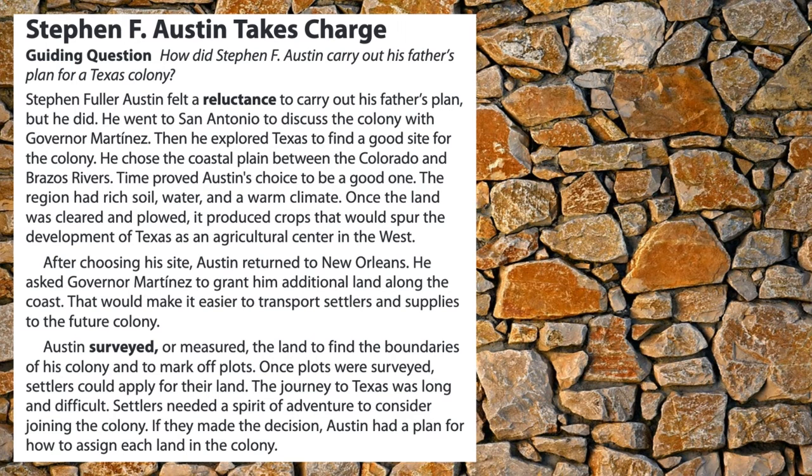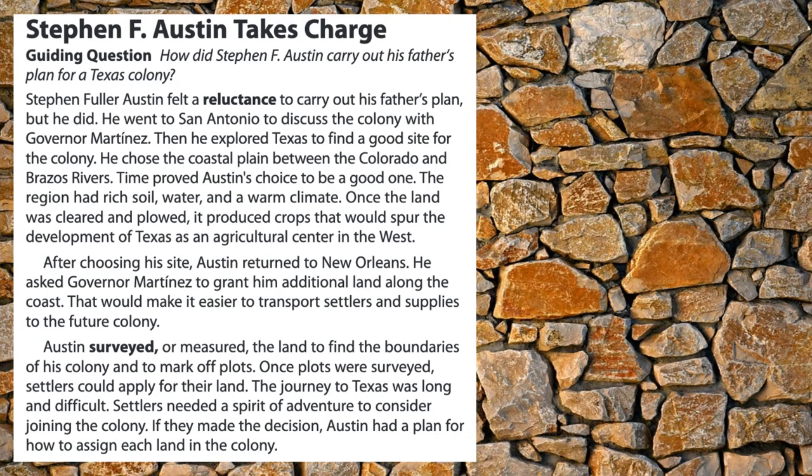Stephen F. Austin takes charge. How did Stephen F. Austin carry out his father's plan for a Texas colony? Stephen Fuller Austin felt a reluctance to carry out his father's plan, but he did. He went to San Antonio to discuss the colony with Governor Martinez. Then he explored Texas to find a good site for the colony. He chose the coastal plain between the Colorado and Brazos rivers.